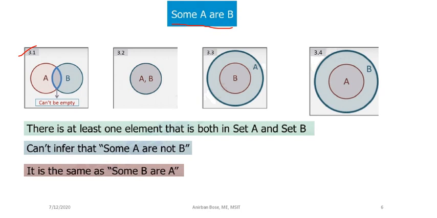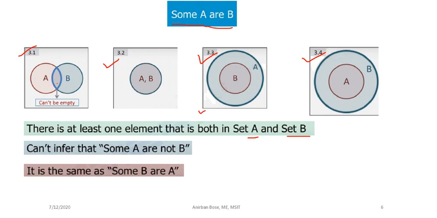Now see this particular Venn diagram where B is a subset of A. Here also you can say that some A are B. Or you can see here A is a subset of B. Here also we can say that some A are B. So all these Venn diagrams are the different possibilities of some A are B. There is at least one element that is in both set A and B, which we can see from this diagram or any of the diagrams.